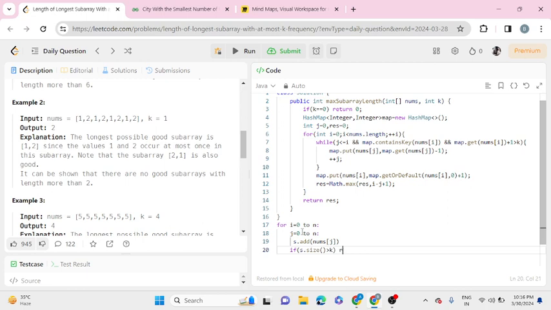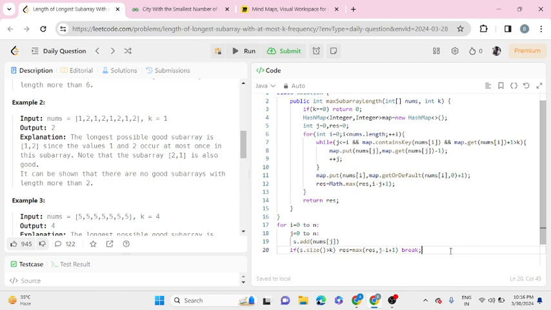Then we will update our result to the max of result and, not the s.size, we will use the formula j minus i plus 1 to get the window size, and then we will break out of this loop. This will check for every position of i what the longest subarray is that we could form using our current window. So this is the brute force approach.